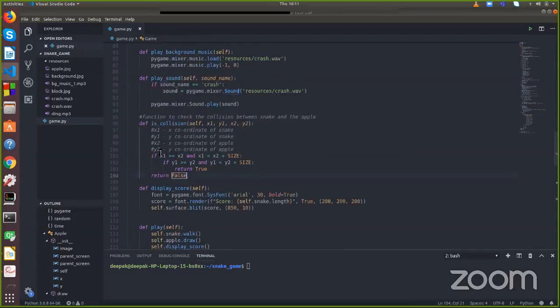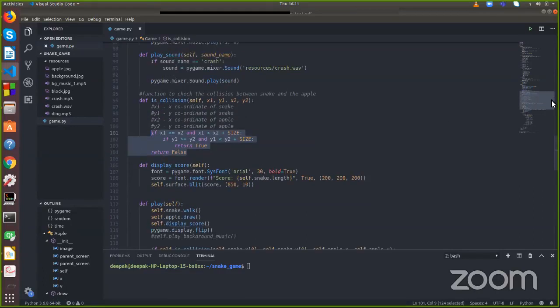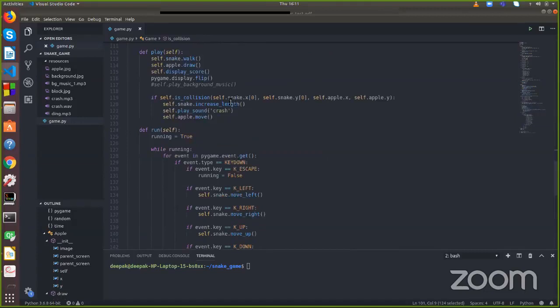We saw how we can say that the snake eats the apple, in other words, that there's a collision between the snake and the apple. We implemented both things, and similarly we also updated the def play function to change the length of the snake and the score whenever the snake hits the apple. Okay, so let's move forward now.